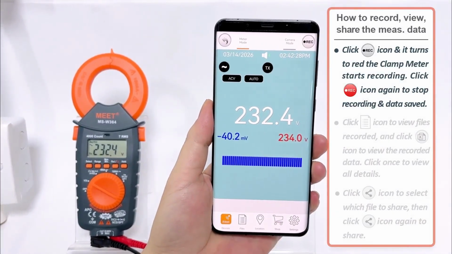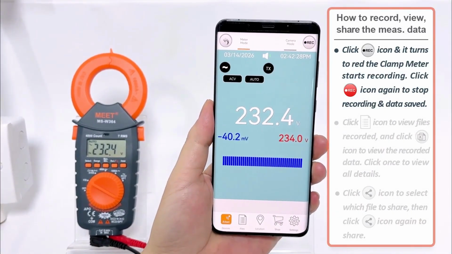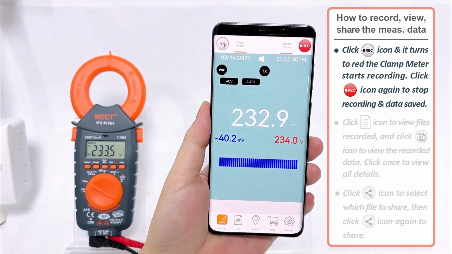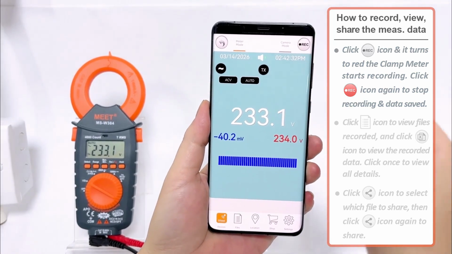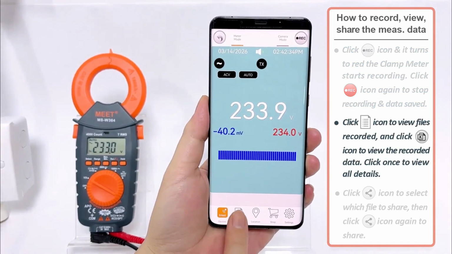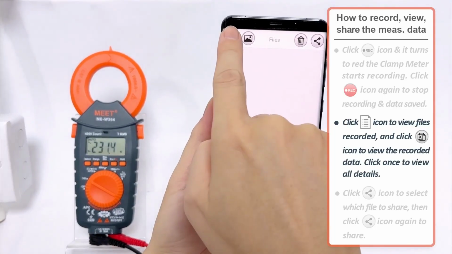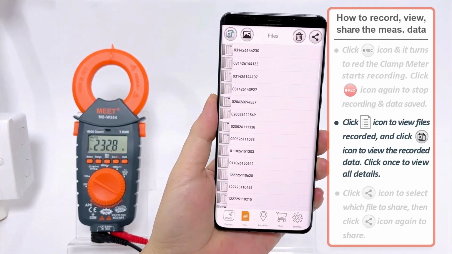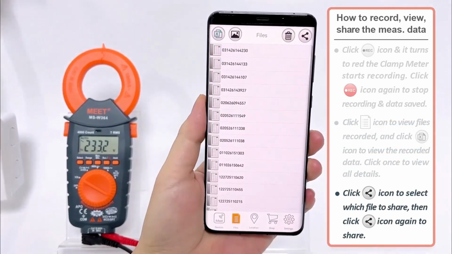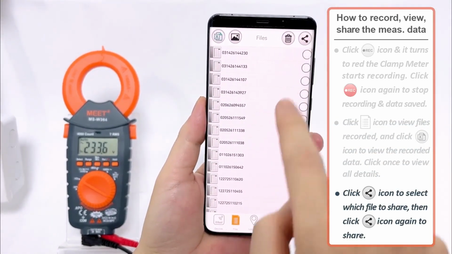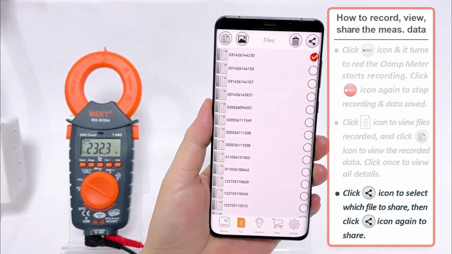How to record, view, and share the measured data. Click the REC icon and it turns red. The clamp meter starts recording. Click the REC icon again to stop recording and the data is saved. Click the Files icon to view recorded files, and click the Data icon to view the recorded data. Click once to view all details. Click the Share icon to select which file to share, then click the Share icon again to share.